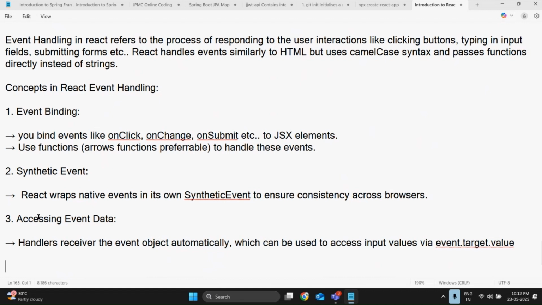I will explain it clearly using some implementation part: how you can implement event binding, synthetic events, and accessing the event data. We're going to show you how we access the data in a form.